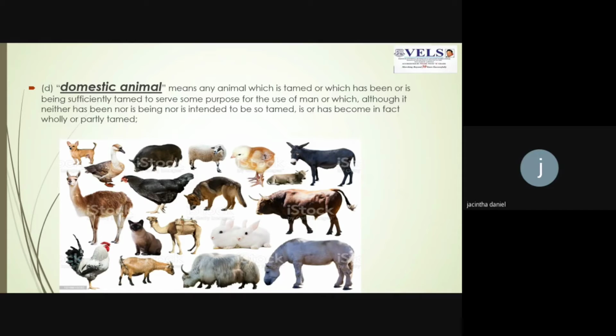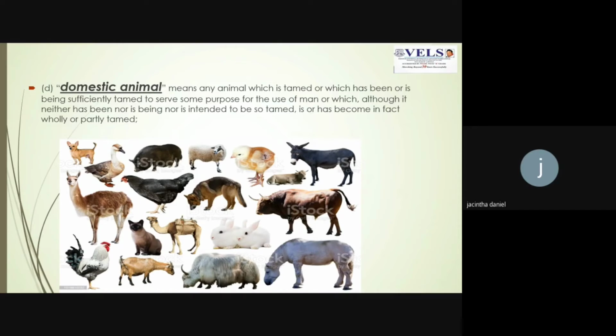These animals are softer than wild animals, and they can be tamed, and they serve some purpose for human usage. So what is a domestic animal? Any animal other than a wild animal which can be tamed to serve some purpose for the use of humans will be called a domestic animal.